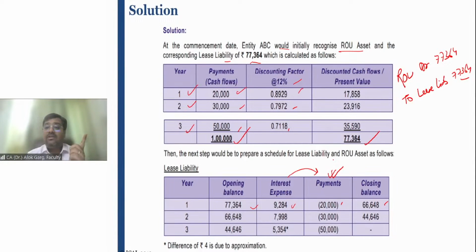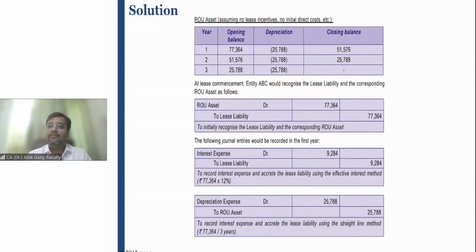In my example, illustration number 27, payment was coming before interest. Why? Because the payment is happening at the beginning of the year. Right? Any doubt? Any problem?